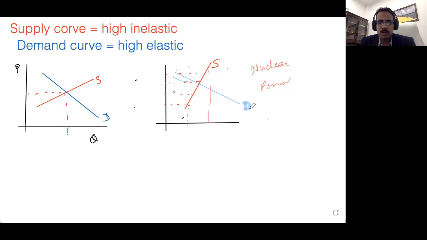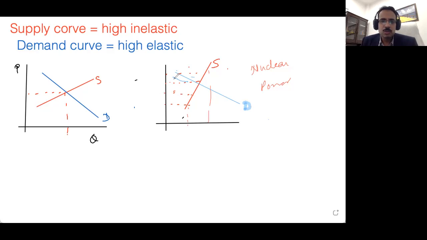What does that mean? If you increase or decrease the price even a little, the quantity change will be higher. If you increase the price a little, the quantity demanded will reduce a lot. If you decrease the price, the quantity demanded will increase a lot. So this is the highly elastic demand curve. It is flatter than the normal demand curve, and the highly inelastic supply curve is steeper than the normal supply curve.